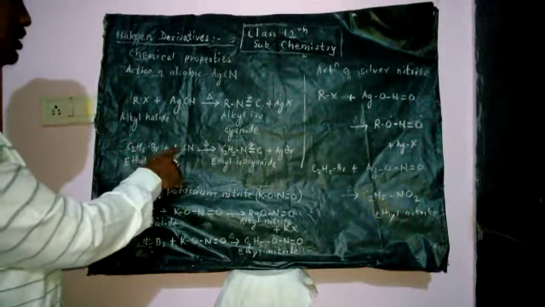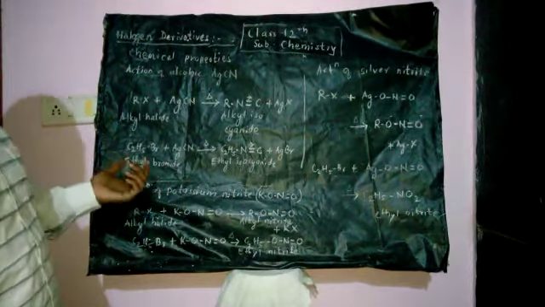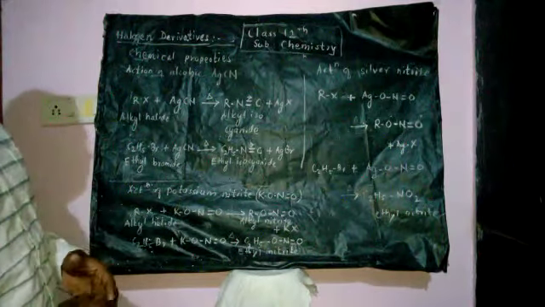Then, when ethyl bromide is heated with silver cyanide, ethyl isocyanide is obtained, C2H5NC, and the side product is AgBr. In this way we can take different examples, ethyl, propyl, like this. Now the new reaction is the action of potassium nitrate.